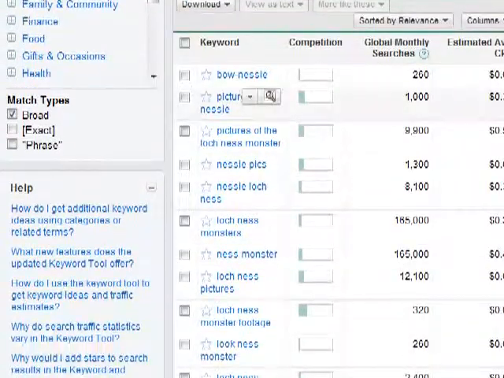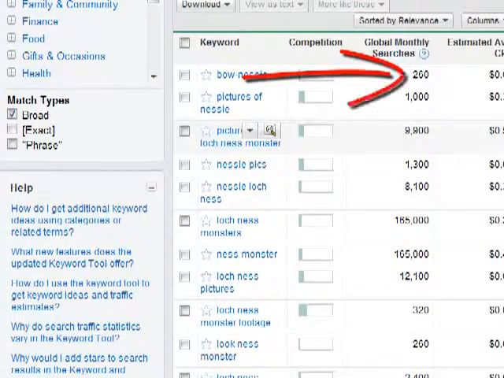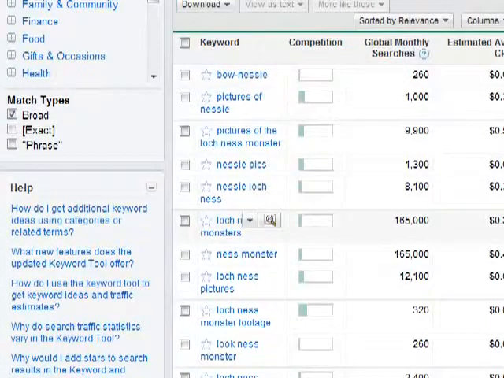Now, it's okay, Bow Nessie is only giving me, and I don't even know if I'm pronouncing that right, Bow Nessie is only giving me 260 monthly searches. But this is a brand new phrase. So just throw that out the window. Your cost per click, all that, throw that out the window because we're using intuition to say that that number is going to skyrocket. And what we see here is pictures of the Loch Ness Monster, Nessie pics, and so on.